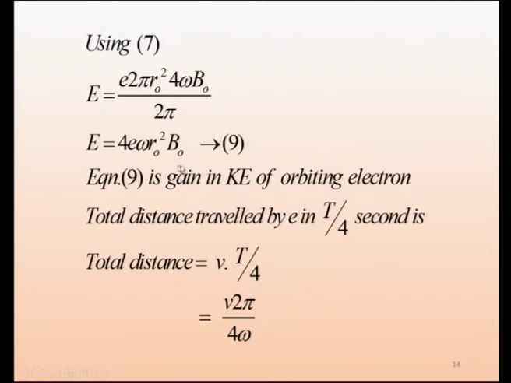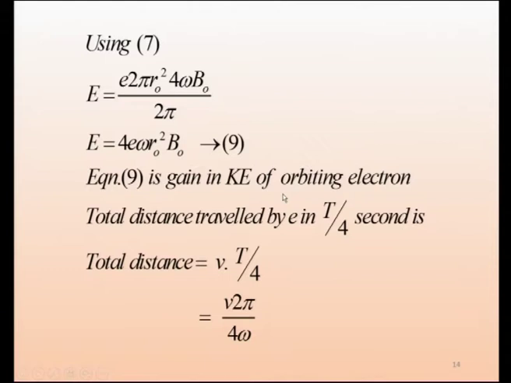So, this is equation 9, which gives the energy gain in kinetic energy of the orbiting electron. In that one quarter it is getting accelerated, then similarly in the next cycle's first quarter it will get accelerated, which means this is the kinetic energy of the orbiting electron during the first quarter. It is getting accelerated for 1/4 of the time period, T by 4. Already we have discussed that. So, we get this curve only in the first quarter. Only in T by 4 it gets accelerated, after that no acceleration, because only when the magnetic field is increasing will it get accelerated.